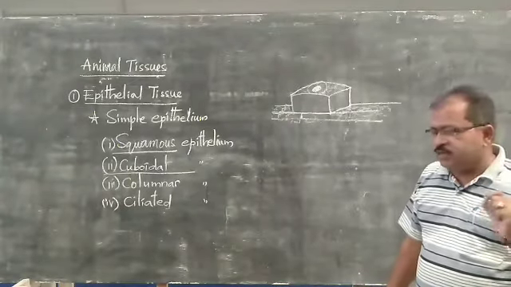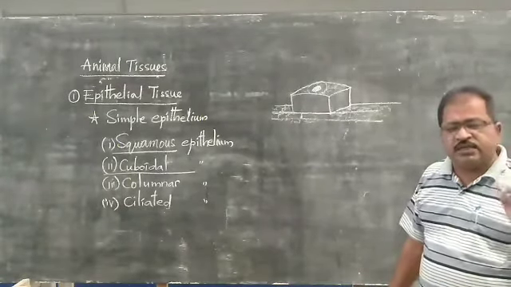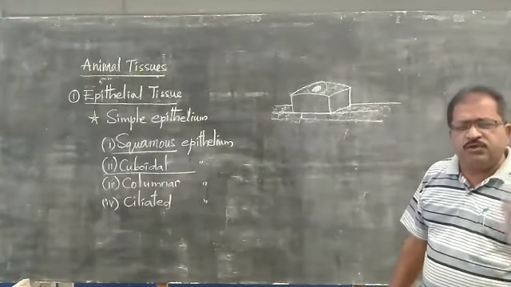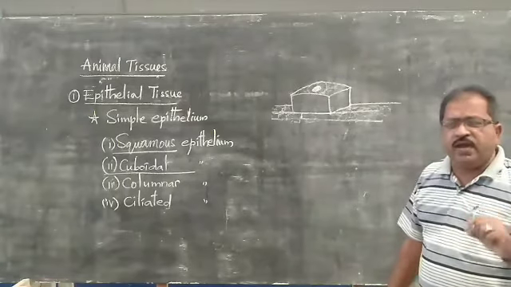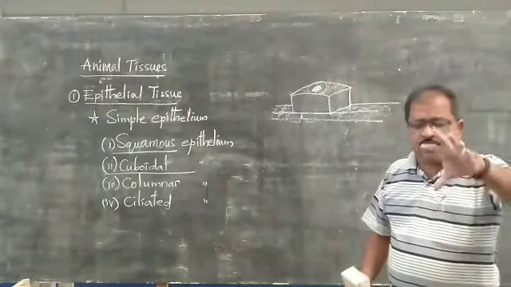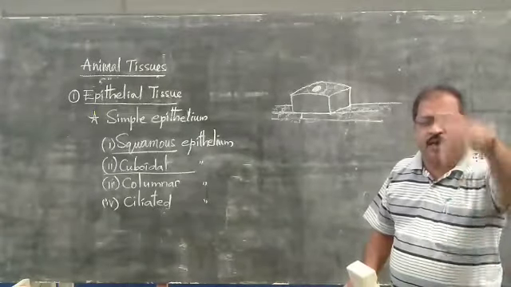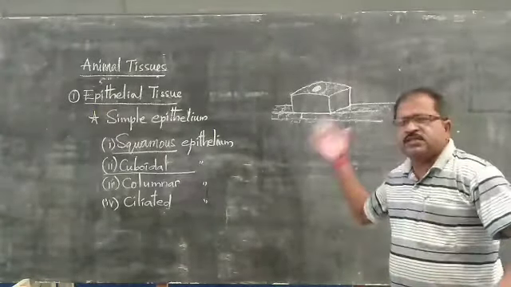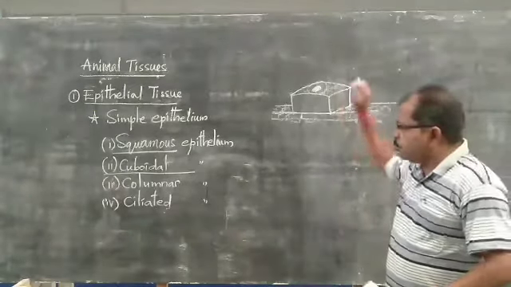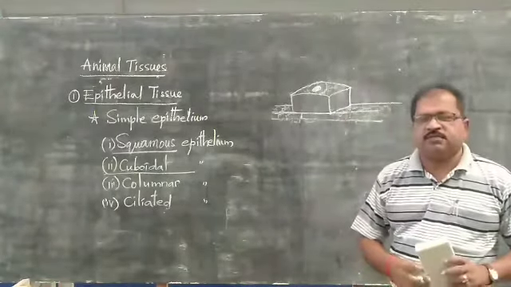Nephrons are the tubule-like structures present in the kidneys, where the filtration of blood takes place and urine is separated from the blood. In such nephrons, this cuboidal epithelium is present.